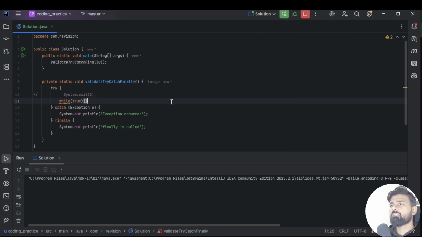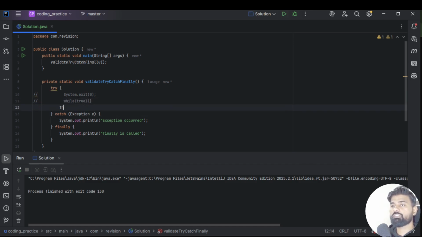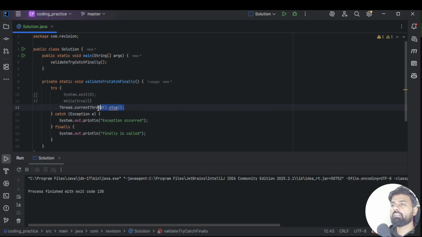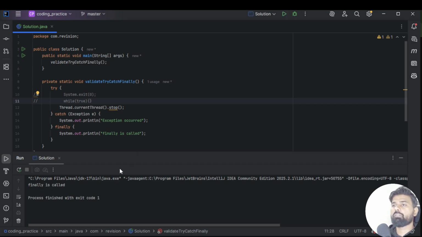And the third thing which we discussed, which may or may not work, is Thread.currentThread, and here you just have to use stop. If you see this stop method, it's showing a cross, it means it is deprecated. Now what will happen? It will not immediately kill the thread, it's a process which will throw an error. So in this case, you may be able to see this finally is called, but it's not an immediate process, it takes some time to kill the current thread. Okay, in this case it is coming, which is fine.